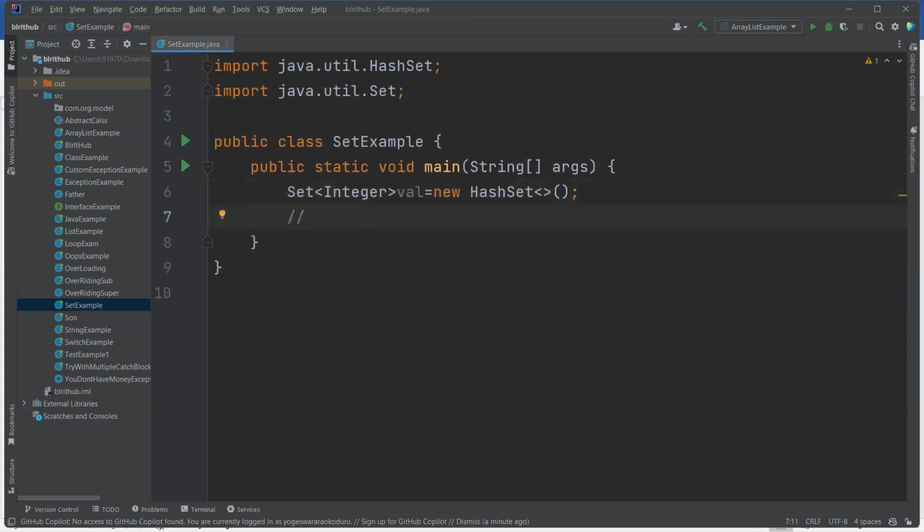Now, the first point is that Set does not allow duplicates.